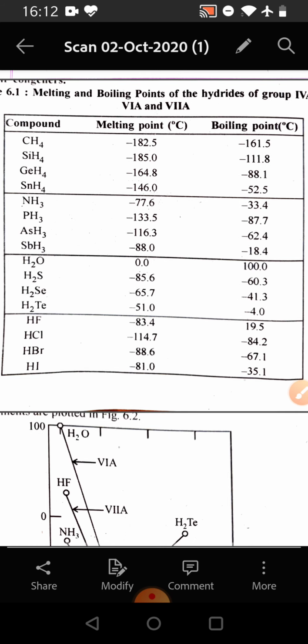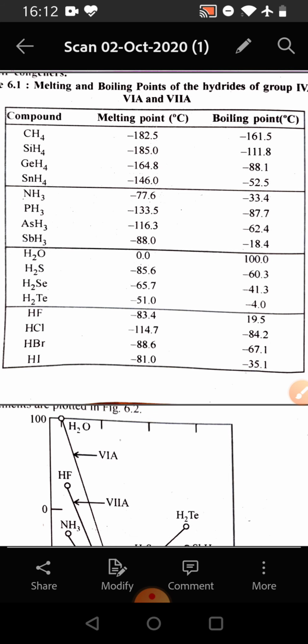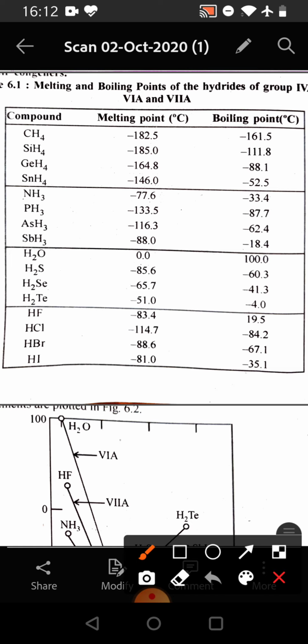So if we consider the carbon group, then we see that CH4 has the lowest melting point and boiling point, whereas for the nitrogen group, NH3 is highest, and we see that as we go down the group, the melting point decreases and the boiling point also decreases except for the last member.